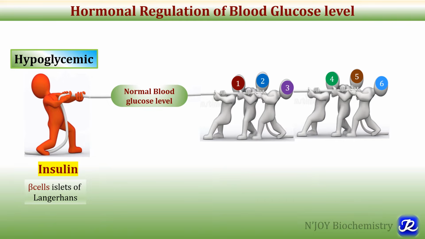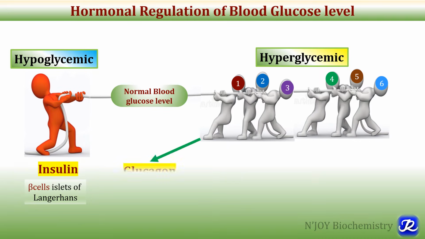Now when blood glucose level starts reaching below the normal, the hormones called hyperglycemic hormones come into action, which will increase the blood glucose concentration. The important one is glucagon, and this glucagon is secreted by alpha cells of islets of Langerhans. So normally blood glucose level is maintained by the balance between insulin and glucagon.